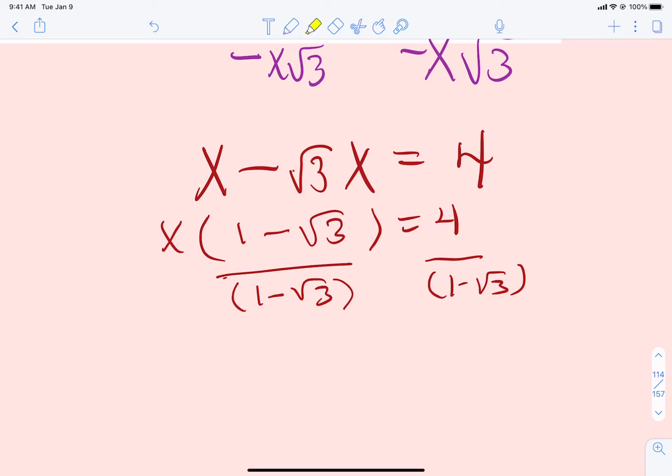And then technically, these are going to cancel, so we have technically solved for x. Now that is our answer, but we have learned enough about radicals in the last 2 lessons. If you saw an answer that looked like that, you shouldn't leave it like that because it's not rationalized.